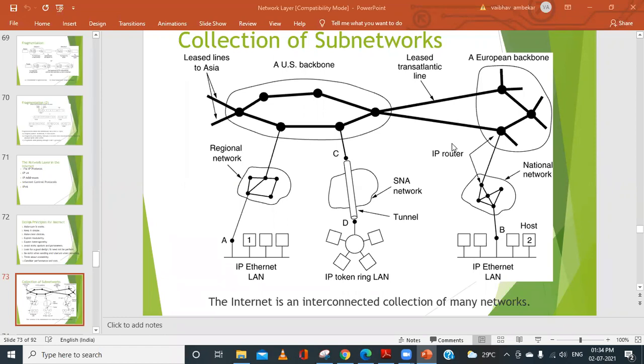So when information is transferred in terms of packets, it will go through all these local routers to the regional routers, then through the backbones, and then through the backbones of other countries or other subnets, and then again it will reach the proper destination.